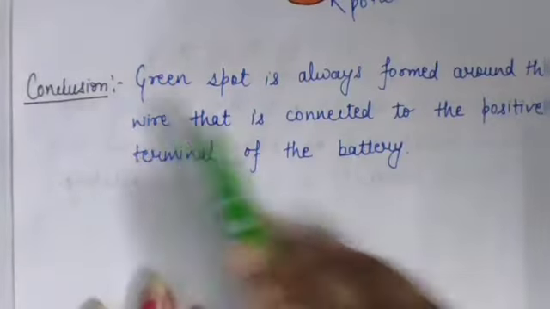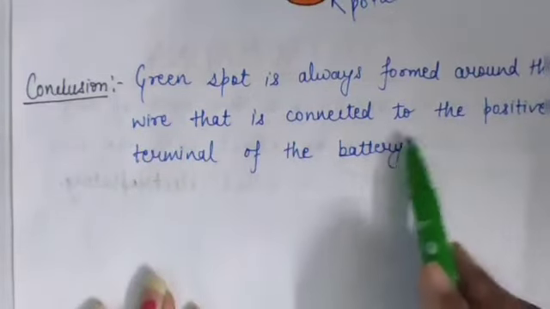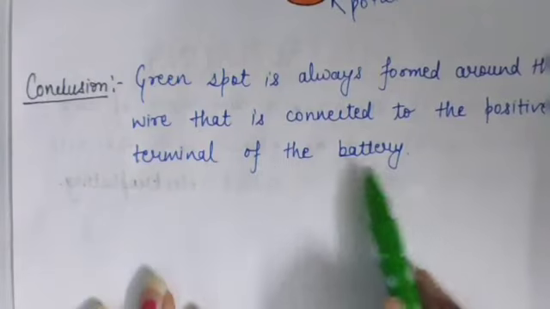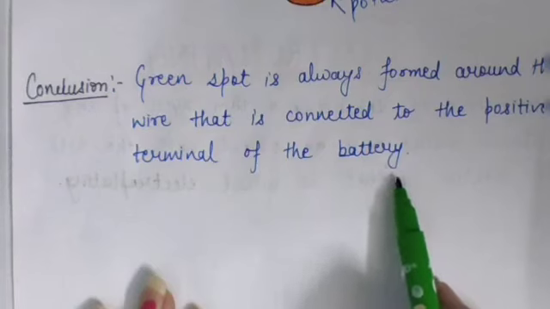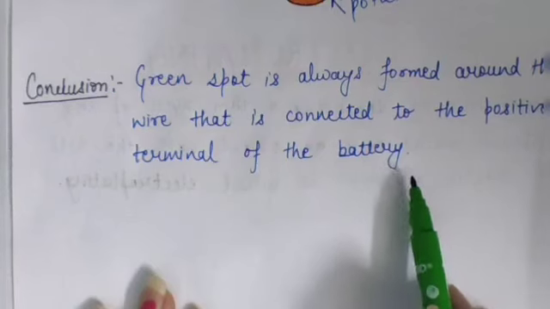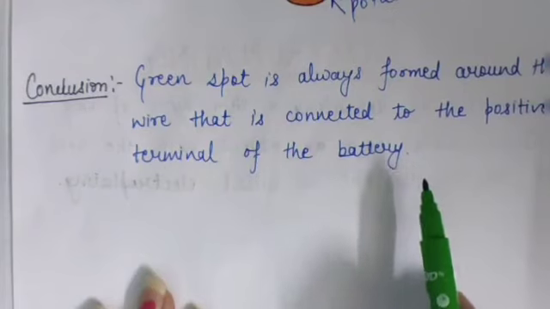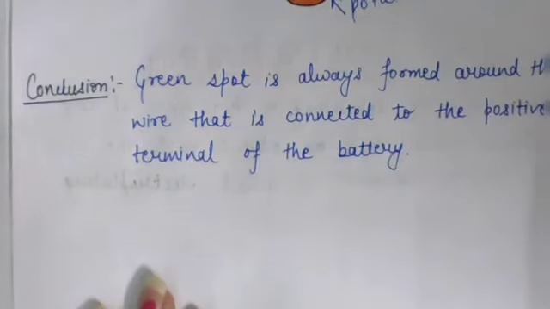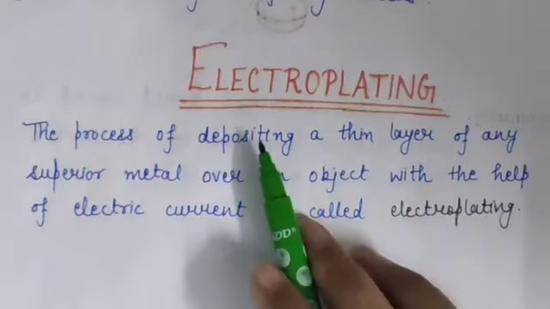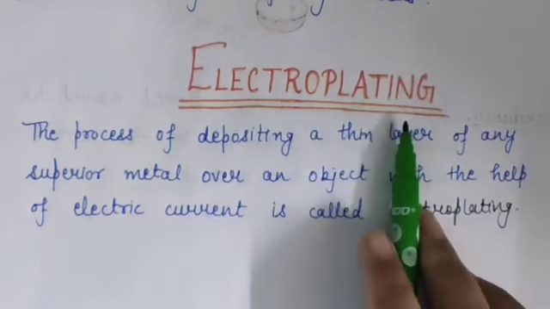We have concluded that a green spot is always formed around the wire that is connected to the positive terminal of the battery. So this green spot shows that this end is connected to the positive terminal of the battery. So this is your activity, that how can we identify the positive terminal of the battery with the help of a potato. Now our next and very important topic of this chapter is electroplating.